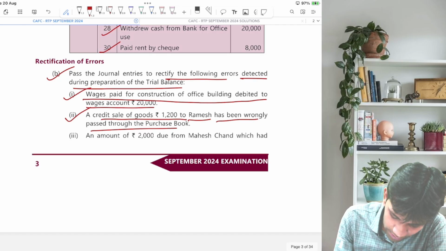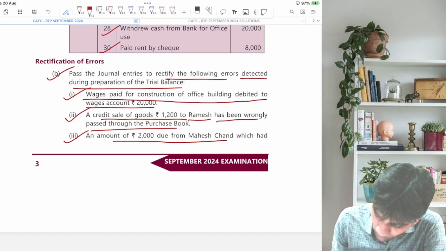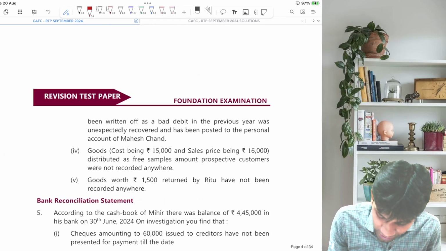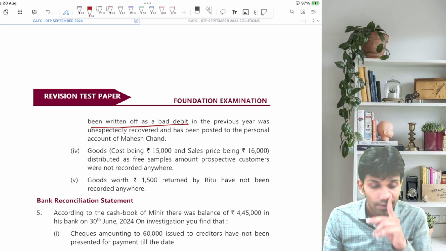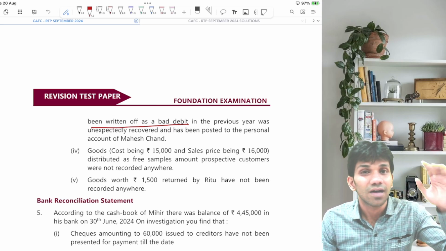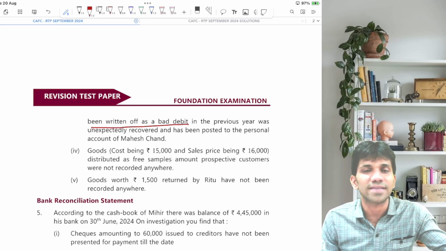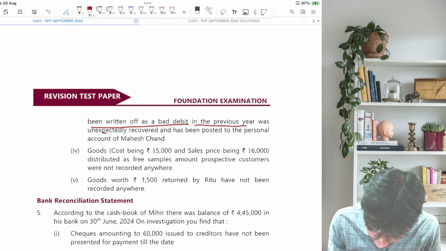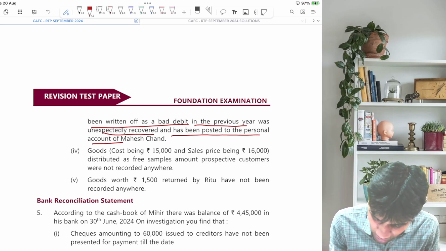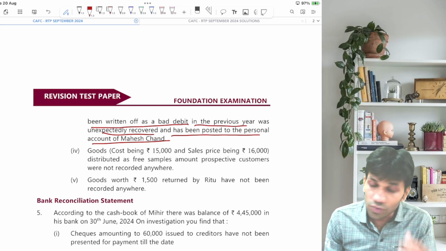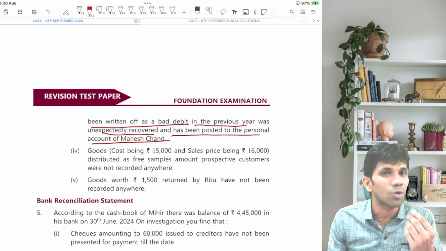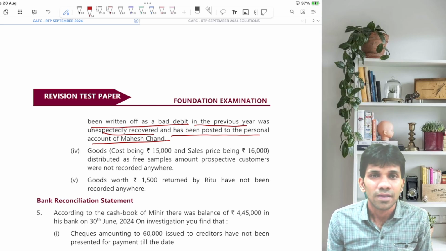Let's go for the third transaction. An amount of 2000 due from Maheshan, which had been written off as bad debts. Which had been written off, मतलब in the past हमने छोड़ दिया था कि ये पैसा आने वाला नहीं है. In the previous year was unexpectedly recovered and has been posted to the personal account of Maheshan. So 2000 was receivable from Maheshan. So we have transferred it to bad debts because we lost all hopes that we'll receive the money.